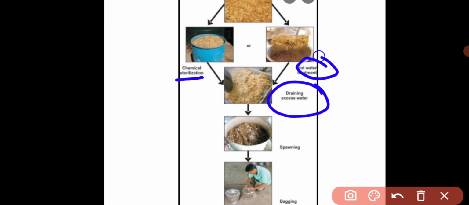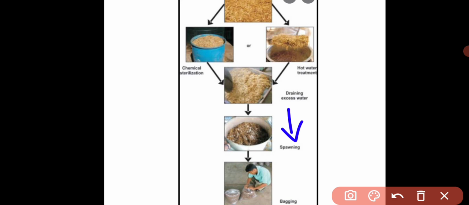During the sterilization we have to add water. If we are following hot water treatment, then the water will be in excess. In order to drain all that excess water, we do this draining process. After the draining process is done, it is subjected to spawning. Spawning means sprinkling the spawns, the mushroom seeds. The first layer you place is the substrate.